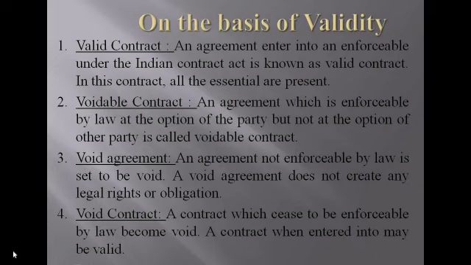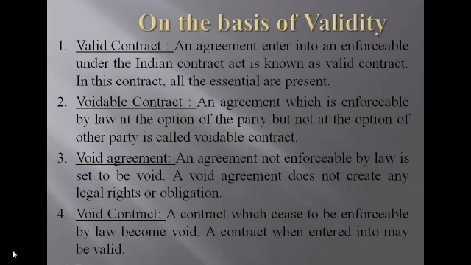The first one is valid contract. Valid contract means both agreement and enforceability are present, then it is called a valid contract. If the agreement or enforceability gets affected, then the contract becomes invalid. So when both are present, it is called a valid contract. We can say in another manner, if all the essentials are present, then the contract is called a valid contract.